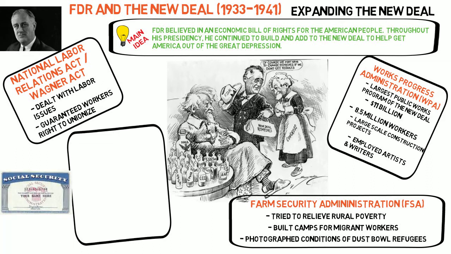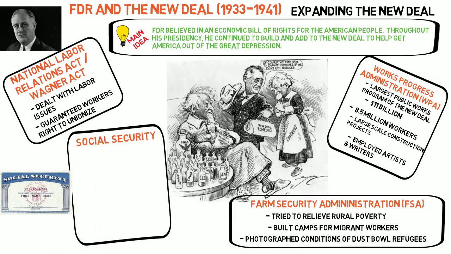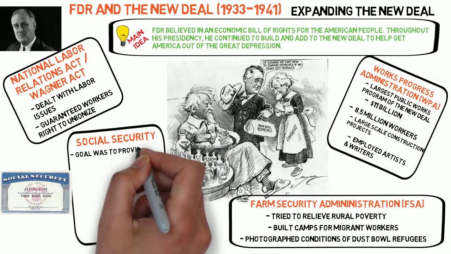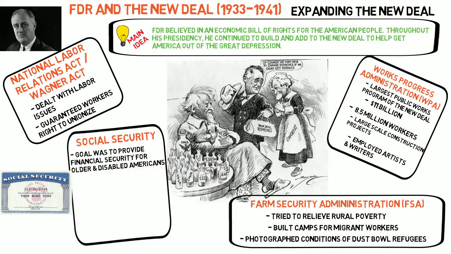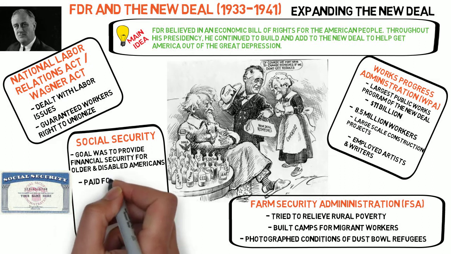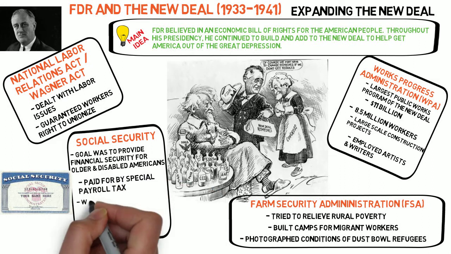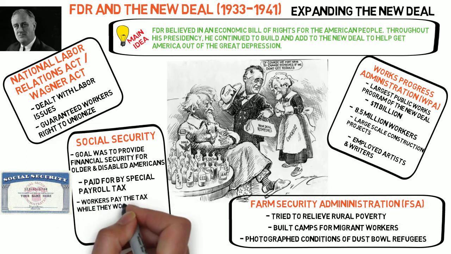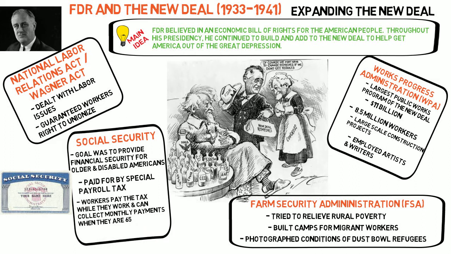Perhaps the greatest legacy of the New Deal was the Social Security Act of 1935. The goal of the Social Security program is to provide some social and economic safety net for those who are unable to work due to old age or disability. Social Security is paid for by a special payroll tax. Employees pay into the system while they are employed. When they reach the age of 65 or they can no longer work, they are then able to draw a monthly paycheck. The Social Security system, along with some other New Deal programs, are still in effect today.